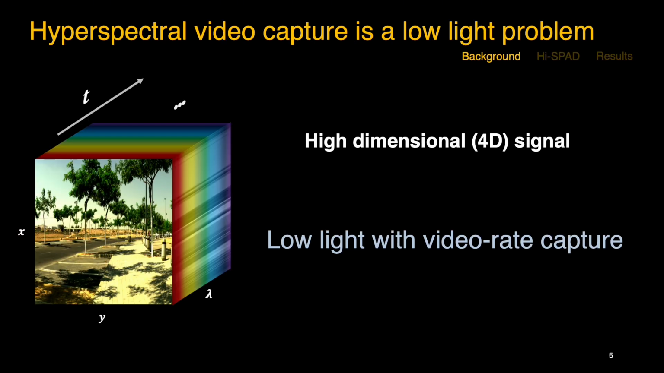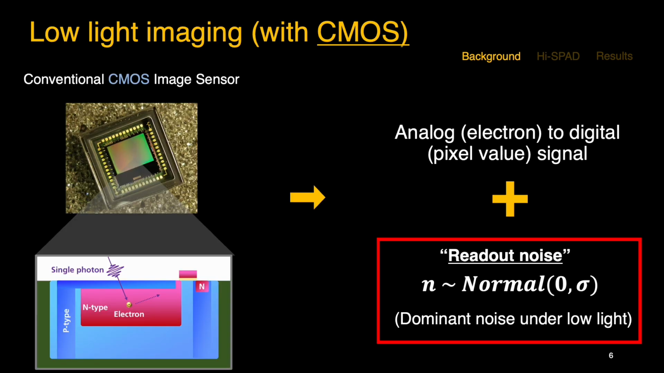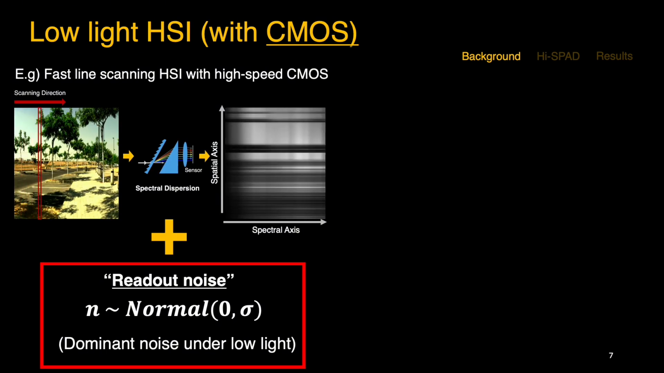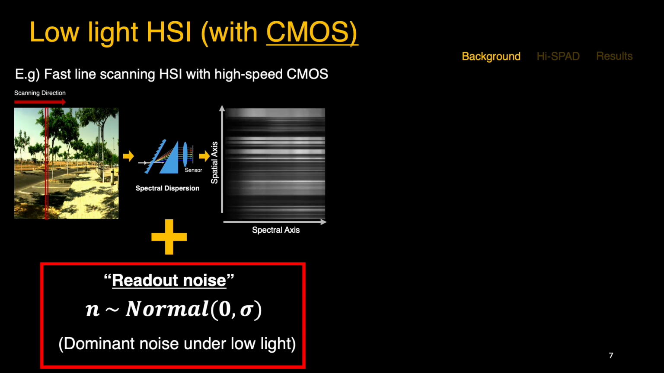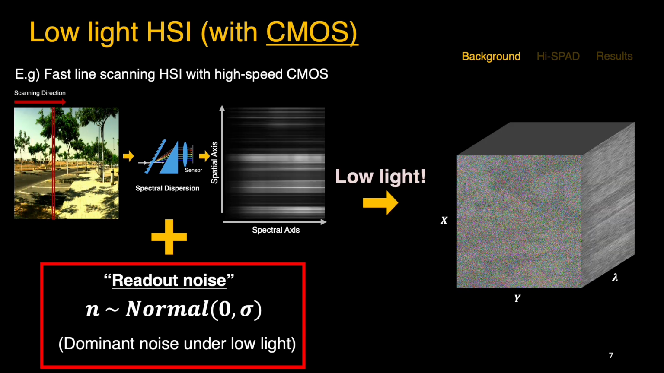Capturing hyperspectral video is challenging due to extreme light sparsity across space, time, and spectral axis. Under this low light scenario, conventional CMOS sensors have to contend with additive readout noise resulting from analog to digital conversion. Therefore, the captured hyperspectral video with a CMOS sensor in a compression-free manner will end up being buried by the noise.